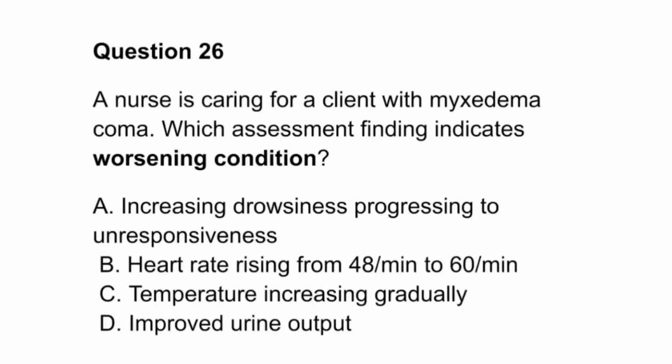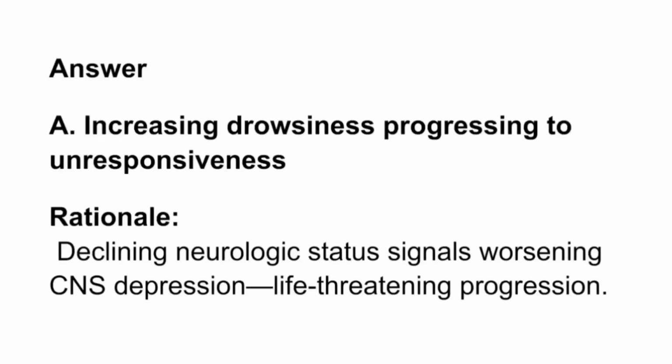Question 26. A nurse is caring for a client with myxedema coma. Which assessment finding indicates worsening condition? A. Increasing drowsiness progressing to unresponsiveness. B. Heart rate rising from 48 per minute to 60 per minute. C. Temperature increasing gradually. D. Improved urine output. Answer: A. Increasing drowsiness progressing to unresponsiveness. Rationale: declining neurologic status signals worsening CNS depression, life-threatening progression.